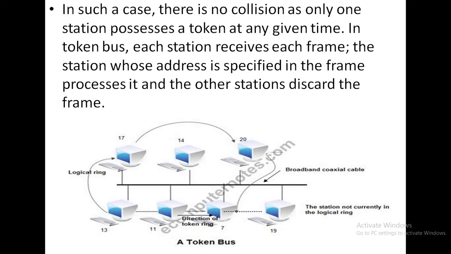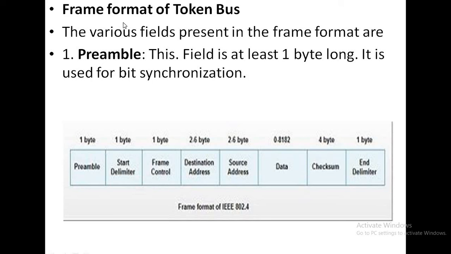Okay, so next we may go through the frame format of token bus. The various fields present in the frame format are preamble, start delimiter, frame control, destination address, source address, data, checksum, or we can say frame check sequence, and end delimiter.